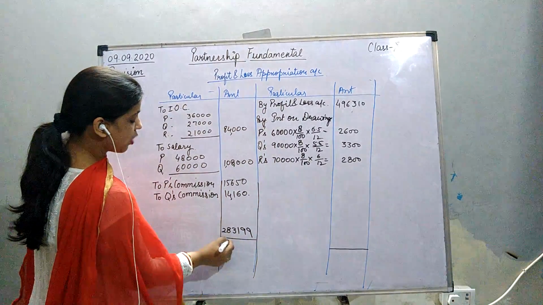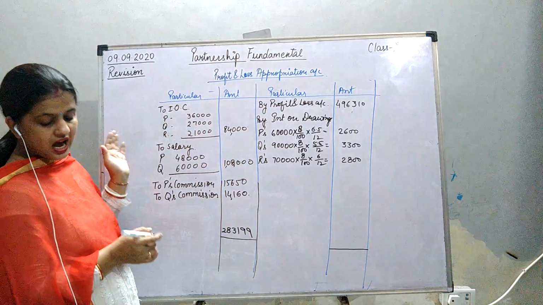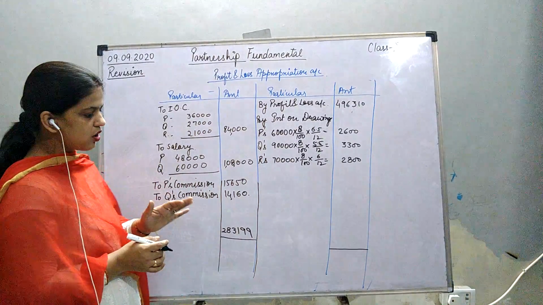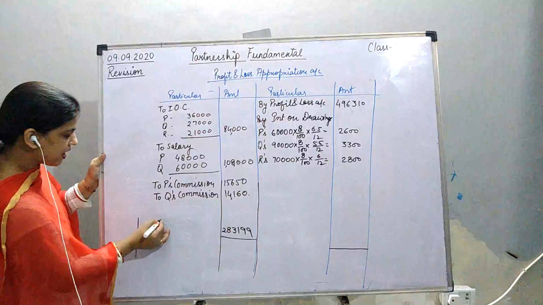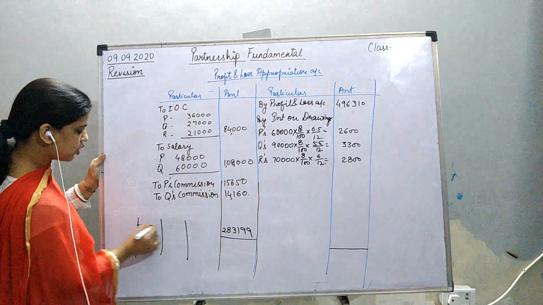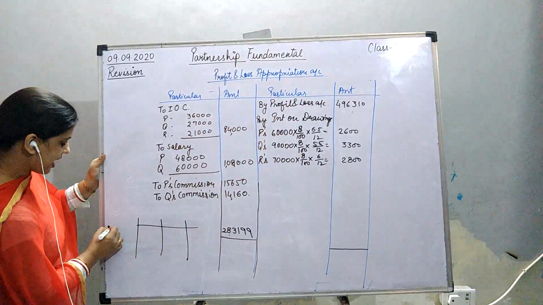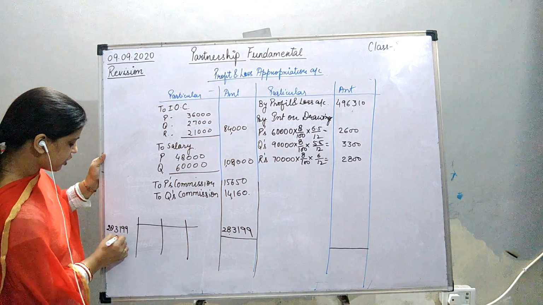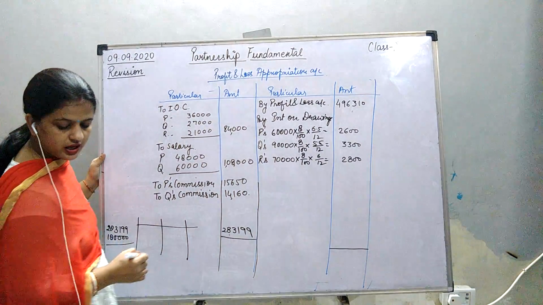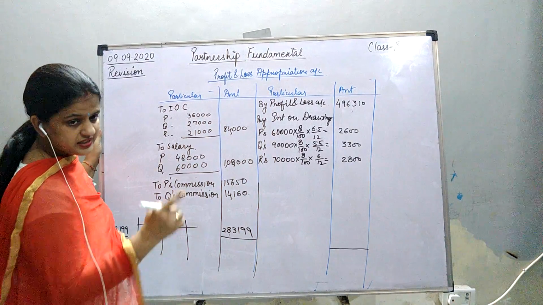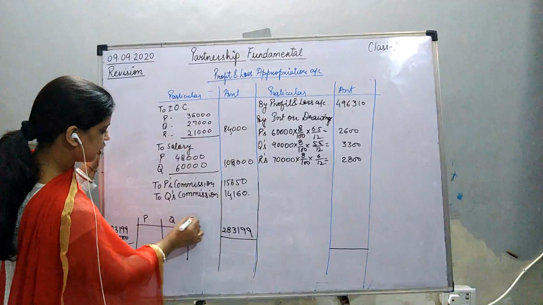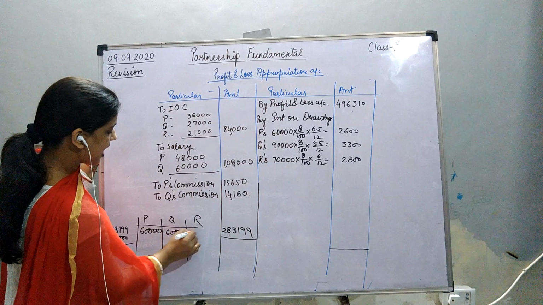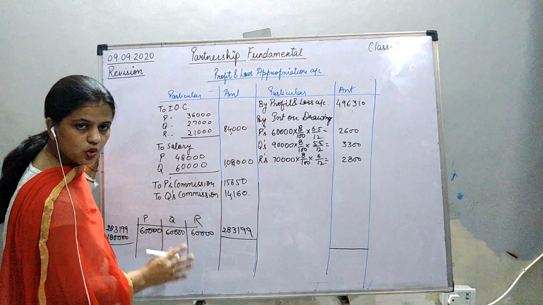Okay. Now in your question what is given? In your question it is given that up to 1,80,000 you have to give them equally. So draw this table. Up to 1,80,000, you have to give them equally. So from this 2,83,199, 1,80,000 you have to distribute equally. Okay, so how much will come? 60,000, 60,000, 60,000. P, Q, R. This we have distributed.